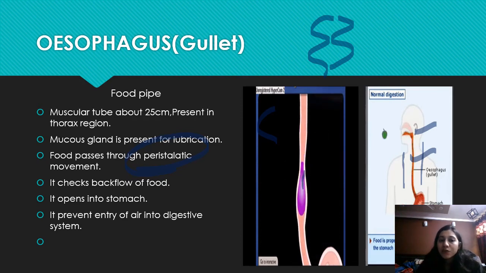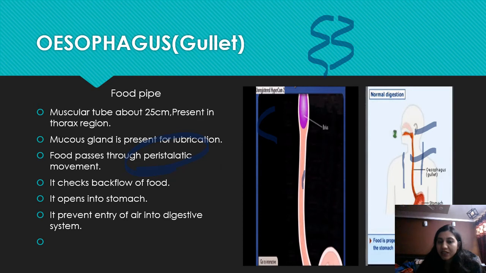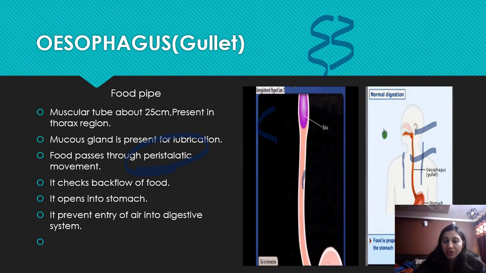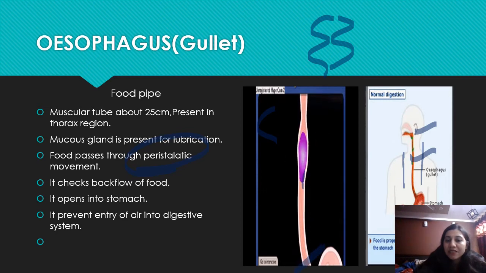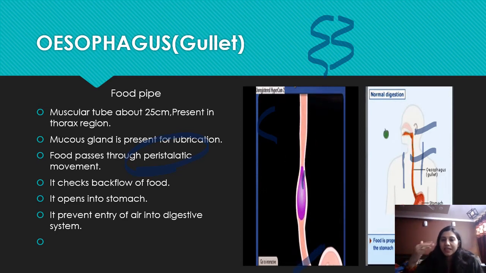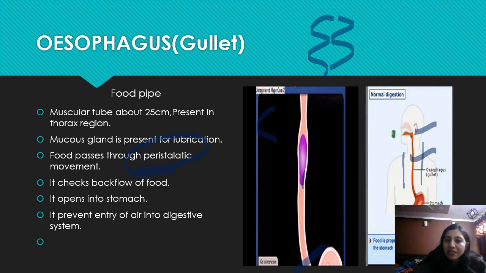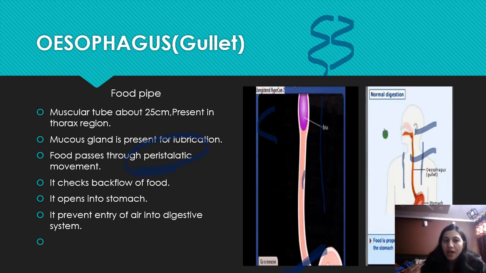Now in the esophagus, mucus glands are present that release mucus, which helps in lubrication and passes the food from the mouth to the stomach. It has a tube-like structure. As well, sphincters are present in the esophagus. What is a sphincter? It is like a gate channel that prevents backflow of food. When food passes through the esophagus, this channel closes, and it opens up into the stomach.